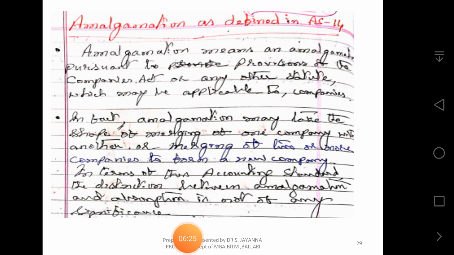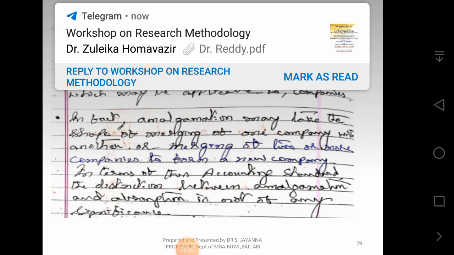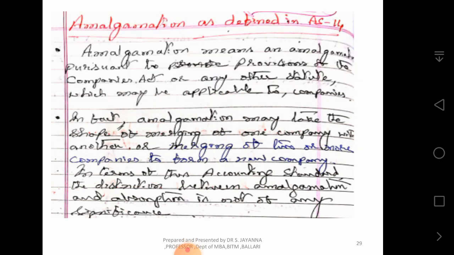Okay. Amalgamation as defined in accounting standard. Amalgamation means an amalgamation pursuant to provisions of the Companies Act or any other statute which may be applicable to companies. In fact, amalgamation may take the shape of merging of one company with another or merging of two or more companies to form a new company. In terms of this accounting standard, the distinction between amalgamation and absorption is not of any significance.